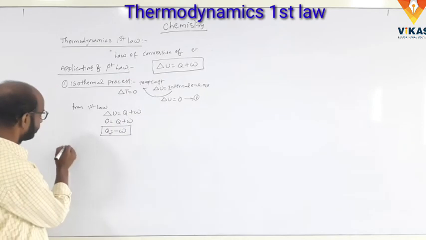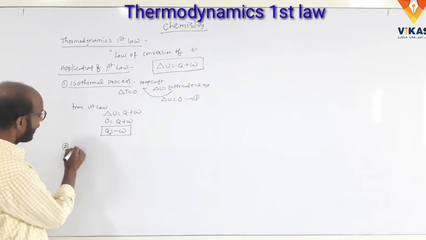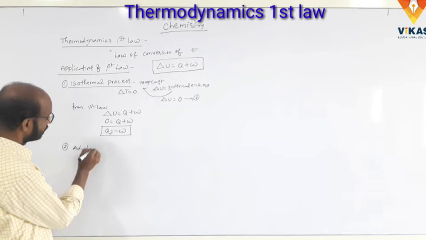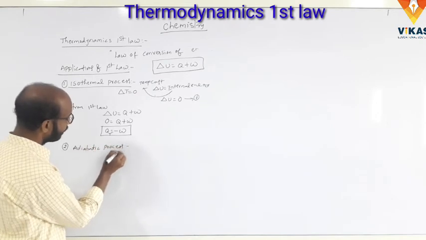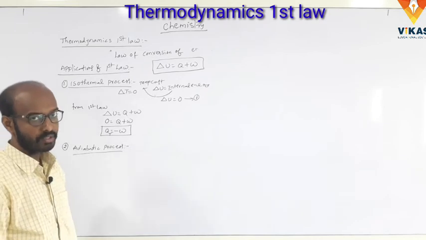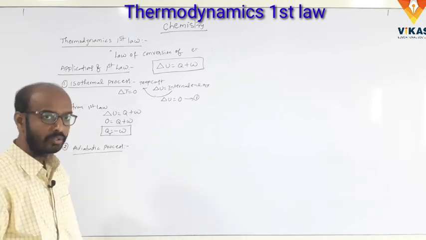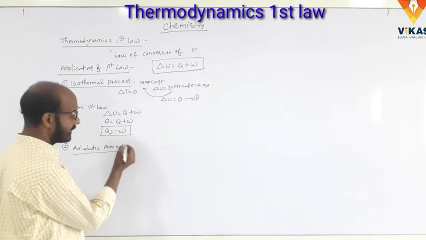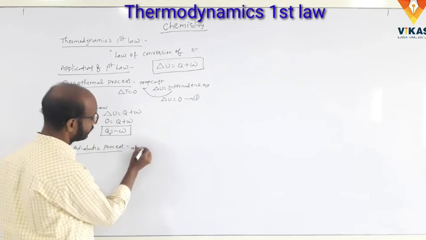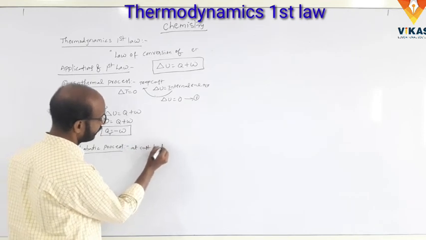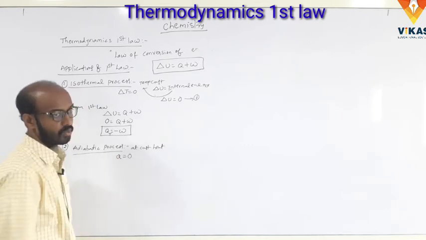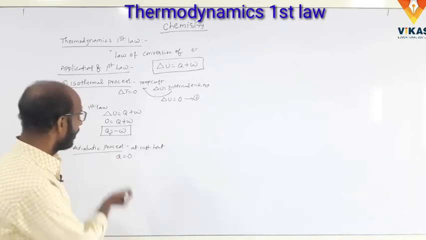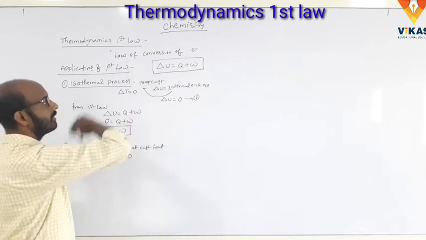And next one, the adiabatic process. So what is the adiabatic process? What is the constant in the adiabatic process? This process is carried out at constant heat energy, that is, Q is equal to 0. Substituting in the first law formula.